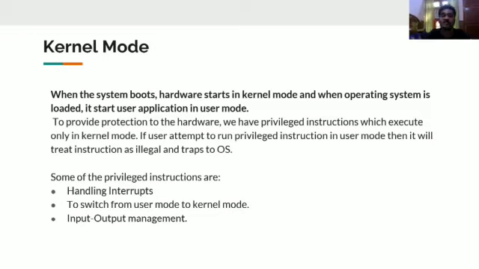So there are privileged instructions which are executed only in kernel mode. That is very loud and clear, only in kernel mode. If you even try to access or fetch those instructions, that is illegal, and your OS totally ignores them. Some of the privileged instructions are handling interrupts, as I already told you with the example of task manager and you working on that.